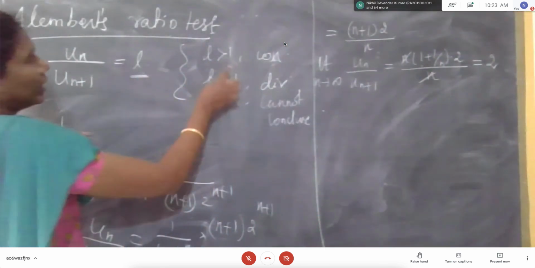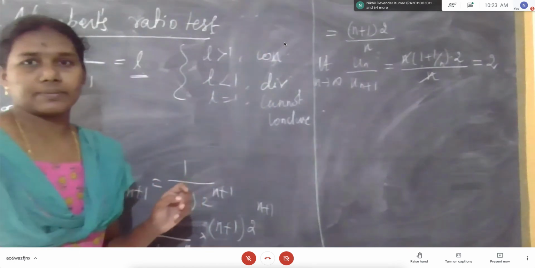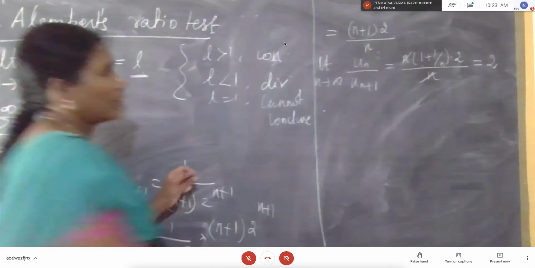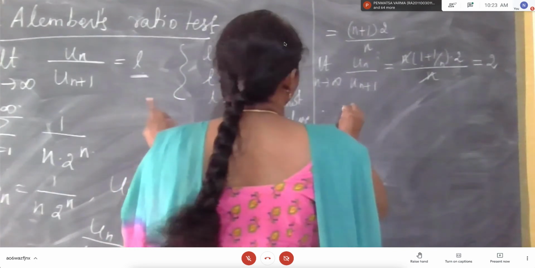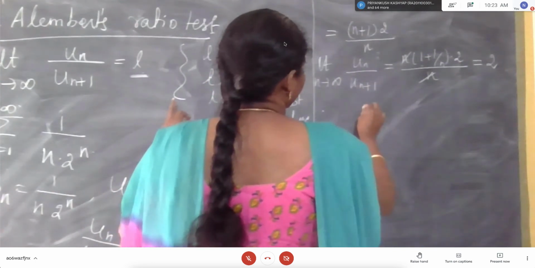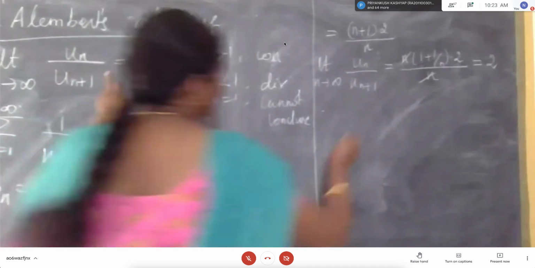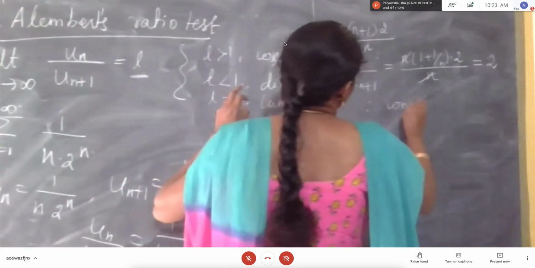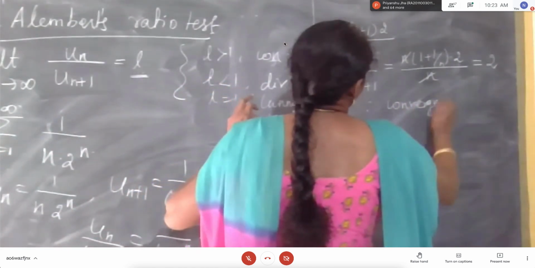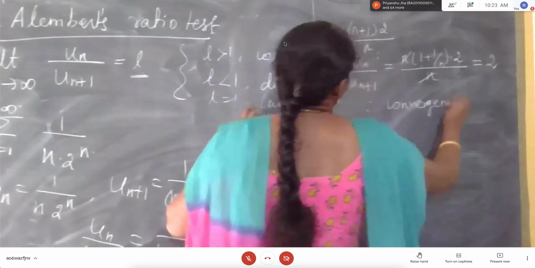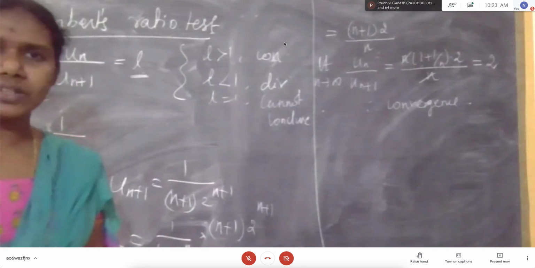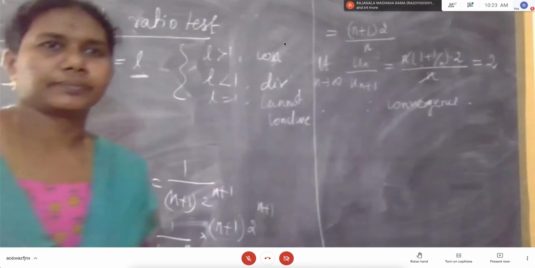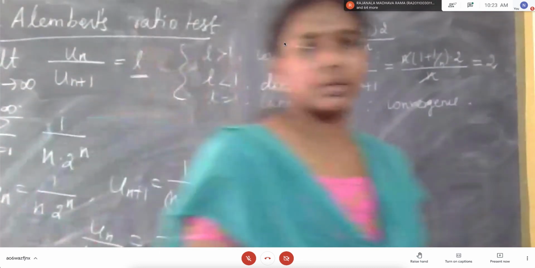Greater than 1 means convergence. It will converge. This is a simple test. Understood, right?